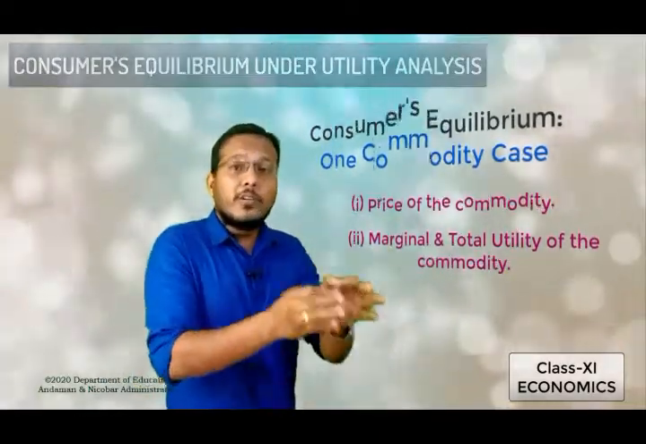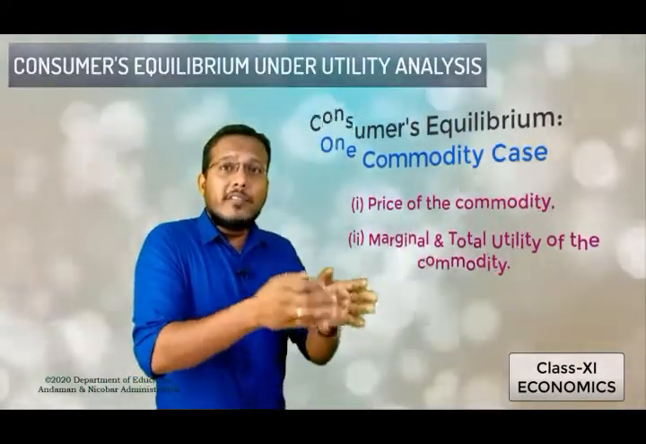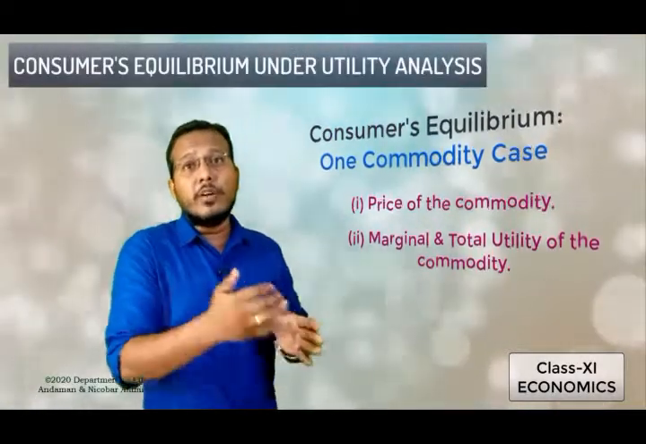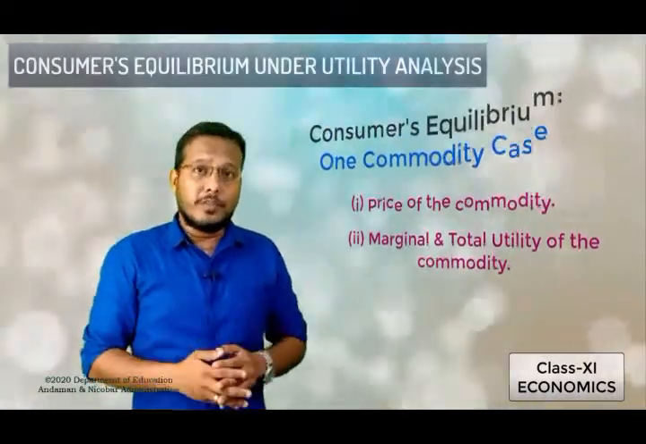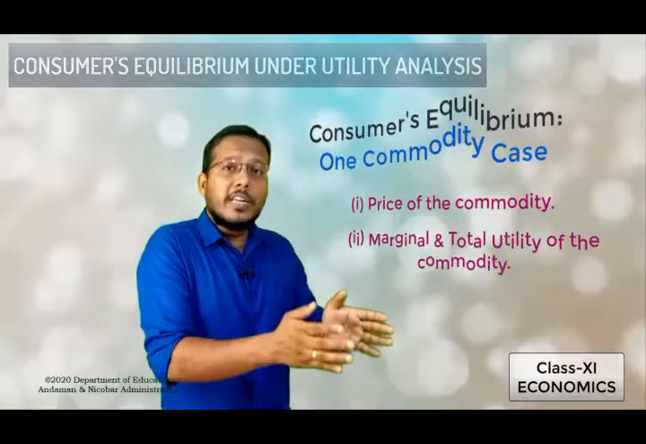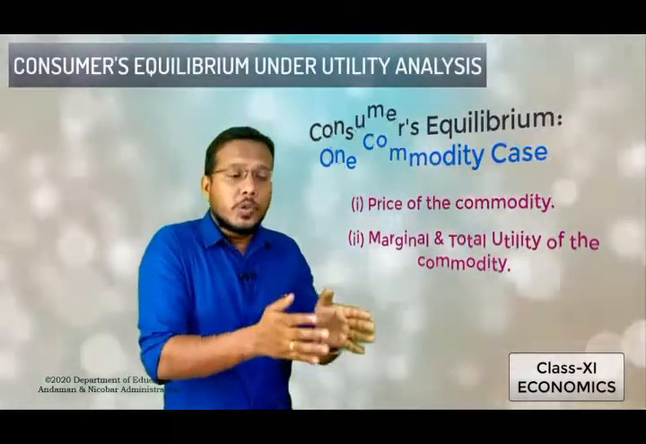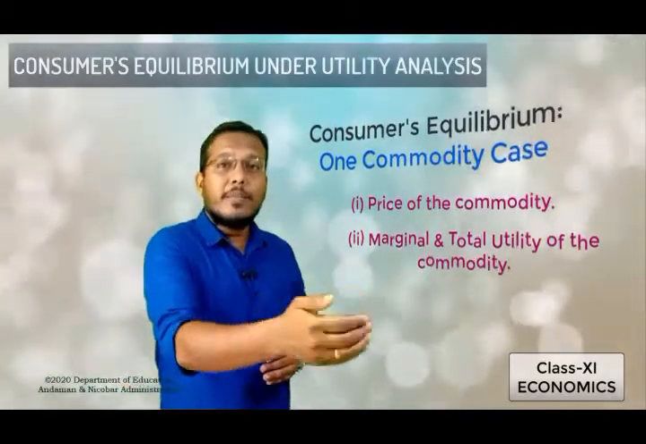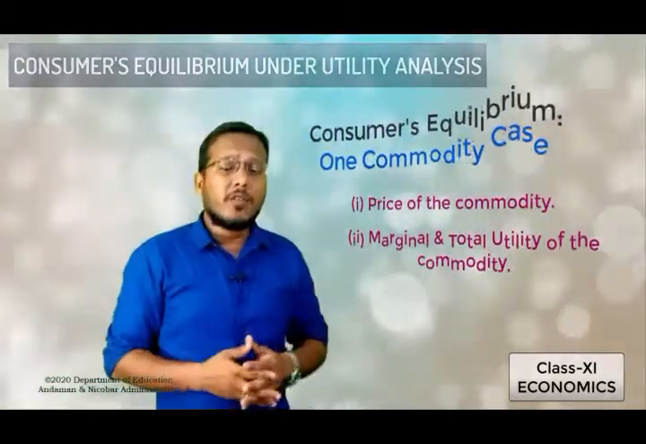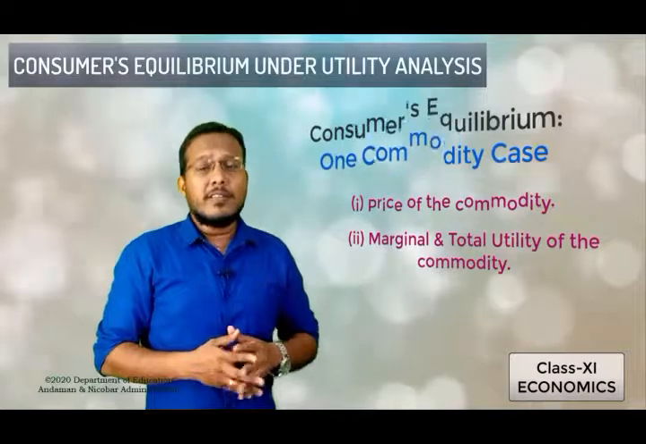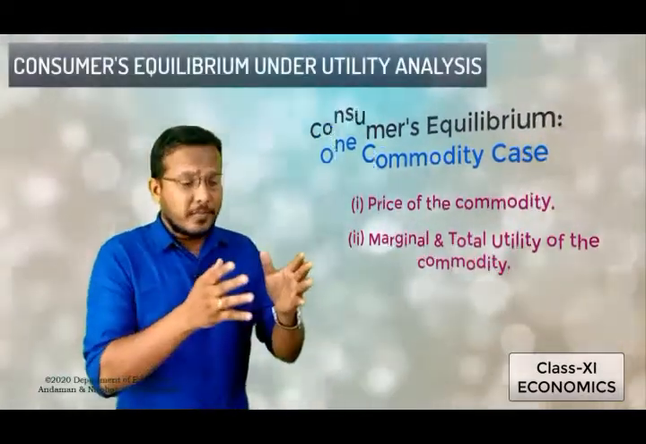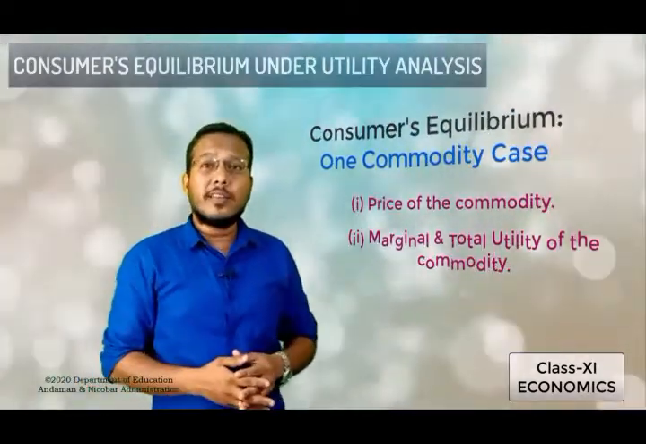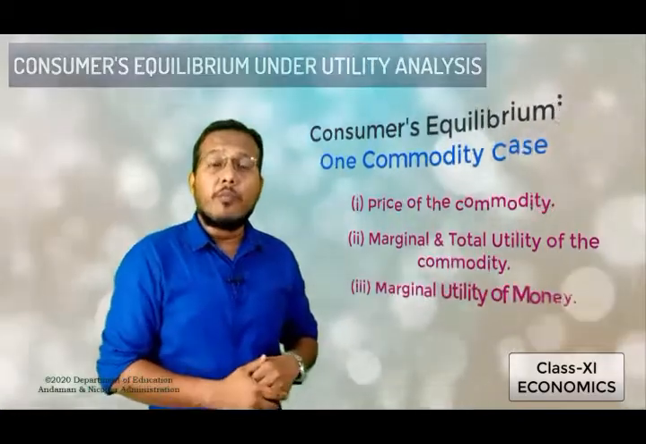Whereas the marginal utility is the utility derived from the usage of an additional unit of a commodity by a consumer. So the marginal utility, that is the value of MU, shows the utility derived from the additional unit utilized by the consumer. And at last, one more factor which is responsible for the purchase of a commodity by a consumer, that is marginal utility of money.